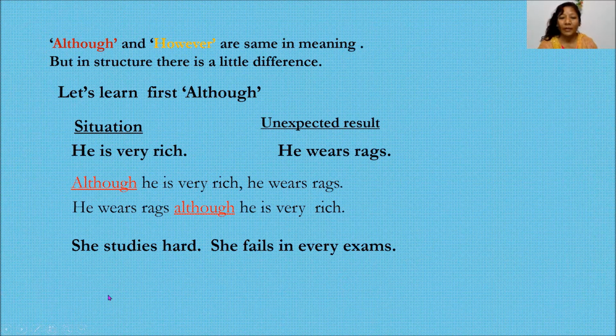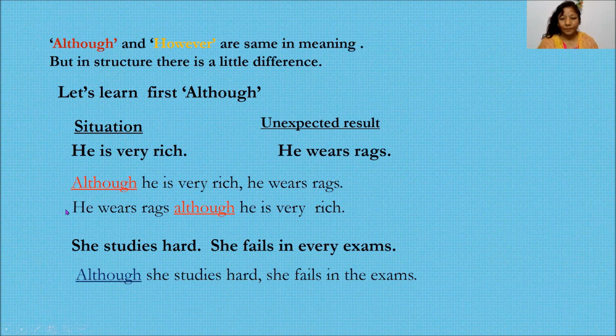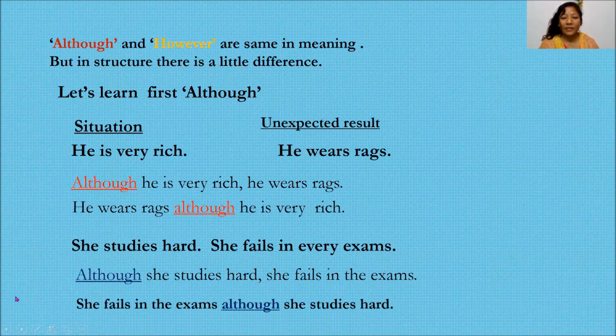How is 'although' used here? 'Although she studies hard, she fails in the exam.' In the second sentence: 'She fails in the exam, although she studies hard.' So where is 'although'? It is used before the situation, 'she studies hard', in both sentences.